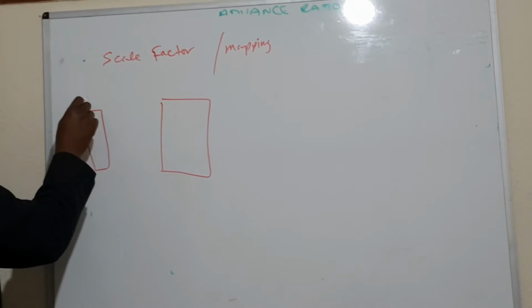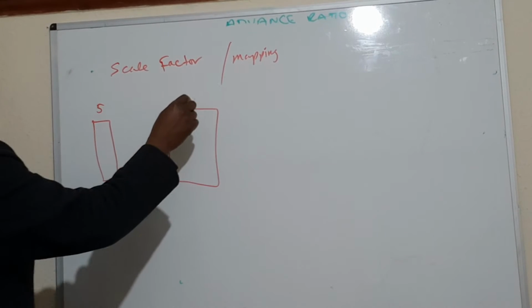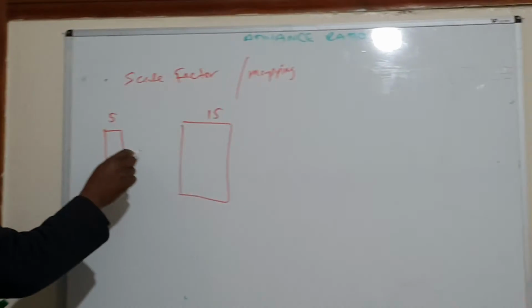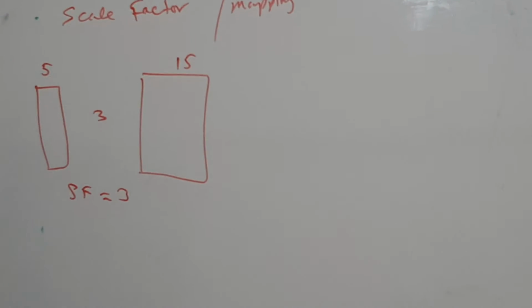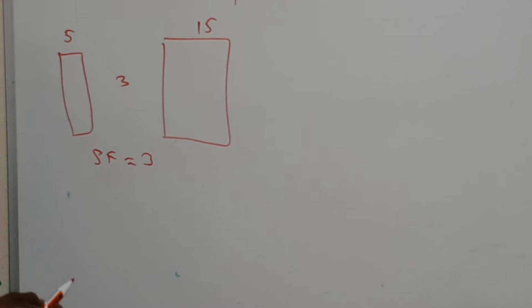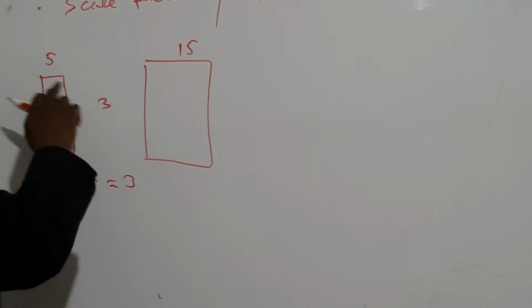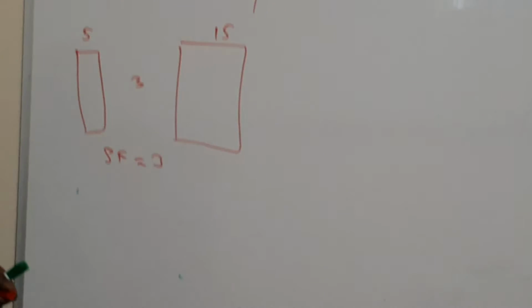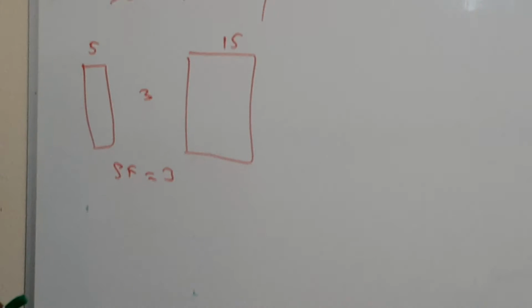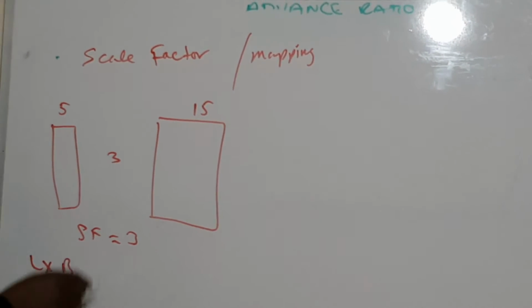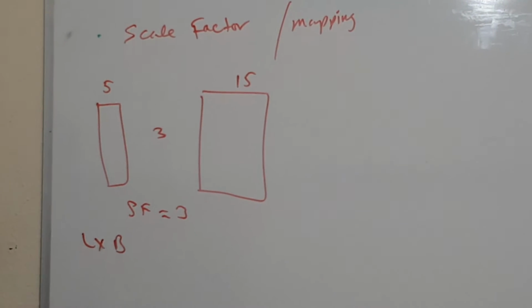Just like in enlargement. If you have something like this, and it's increased by a factor. Let's say this is 5 centimeters, and it becomes enlarged to 15 centimeters. What's the scale factor? How much is this multiplied by? So the scale factor is equal to 3. That's called scale factor. But if it's only one dimension, we are comparing only the breadth. But if we are comparing the area, it is different, because area means length times breadth. Then you're now comparing 2 dimensions.